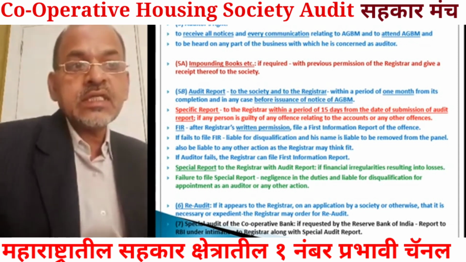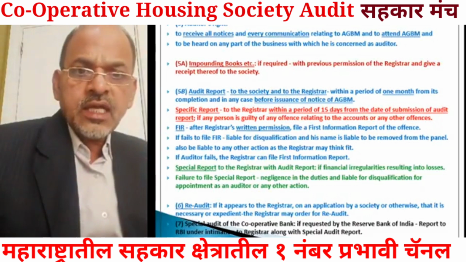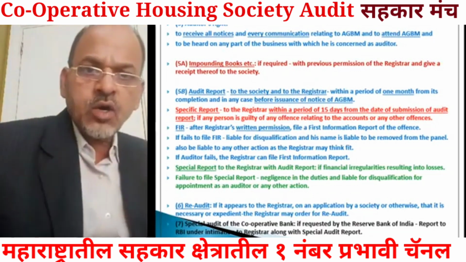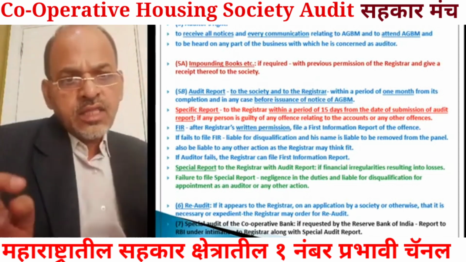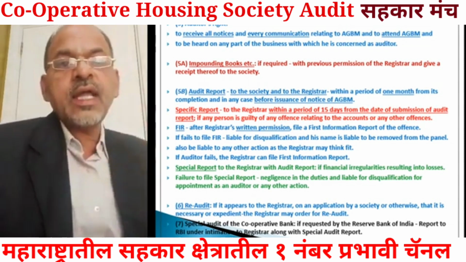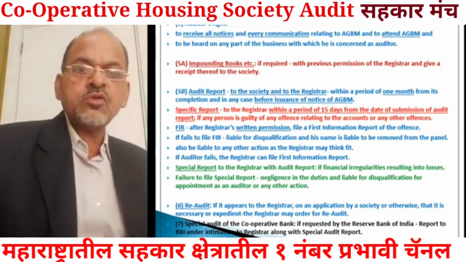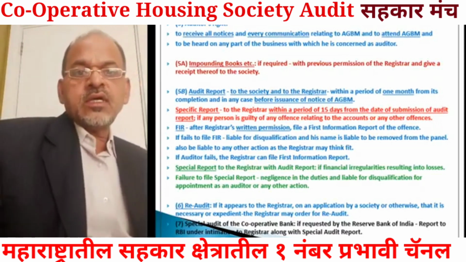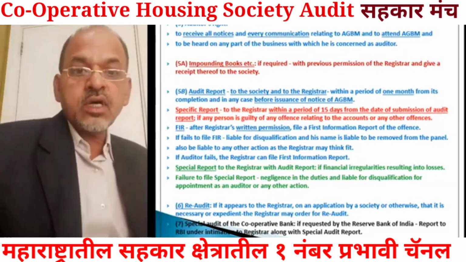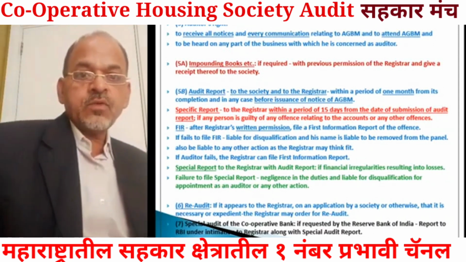If any point pertains to the accounts which he has audited, the auditor has the right to speak on that point. So the rights are to receive notice of the annual general body meeting, to attend it, and to be heard on that part of the business which pertains to the audit he has carried out.